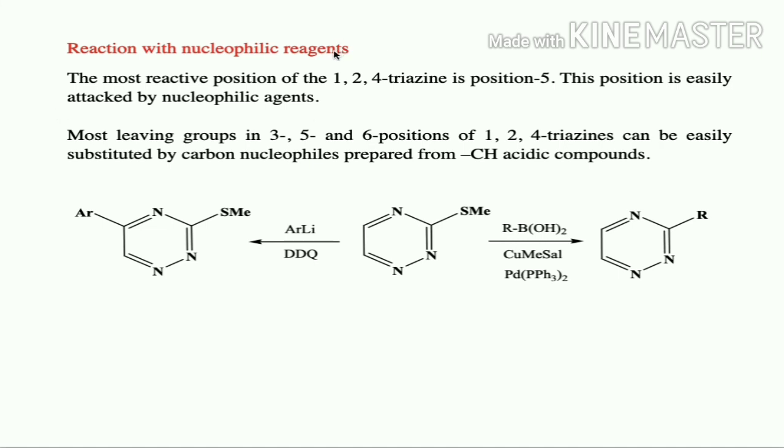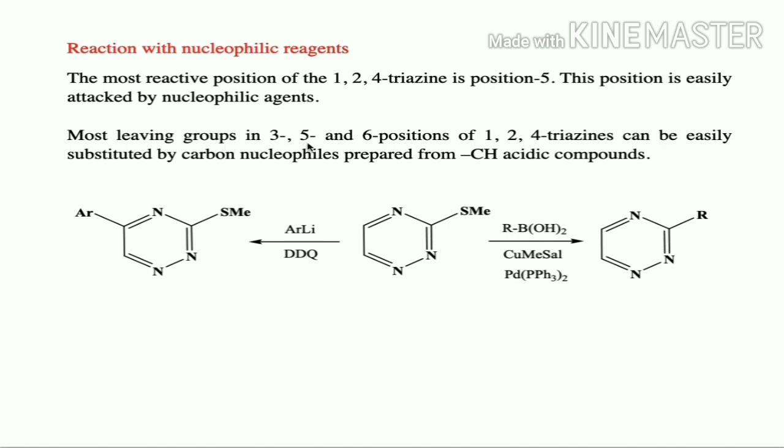And if you come to the reaction with nucleophilic reagent, 1,2,4 triazines react with nucleophile at position 5. So this position is easily attacked by nucleophilic reagent. If you number 1, 2, 3, 4, 5, this position will be most reactive and it is going to react with nucleophiles.